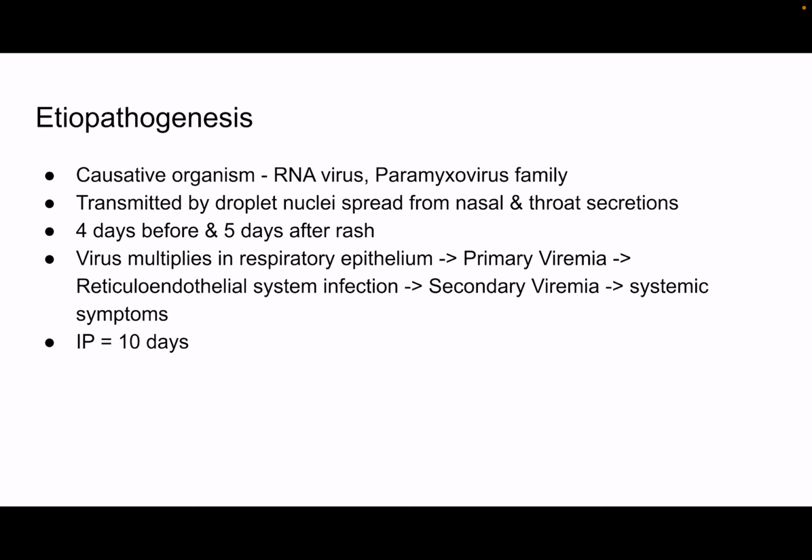Etiopathogenesis. The causative organism is an RNA virus which belongs to the paramyxovirus family. It is transmitted by droplet nuclei from nasal and throat secretions. The period of infectivity is 4 days before and 5 days after rash. The virus multiplies in respiratory epithelium, which causes primary viremia, which causes an infection of the reticuloendothelial system, which leads to a secondary viremia and then causes the systemic symptoms. The incubation period of measles is 10 days.